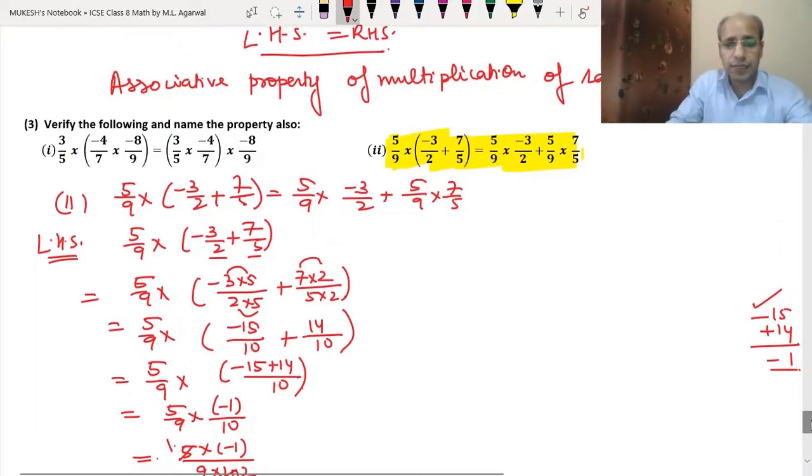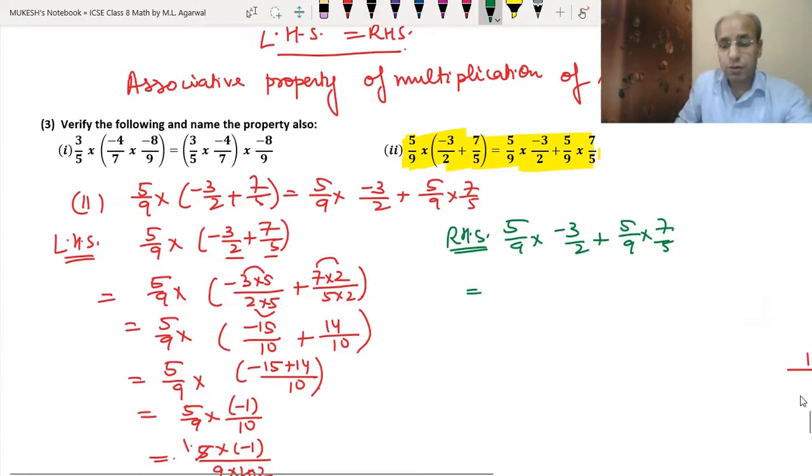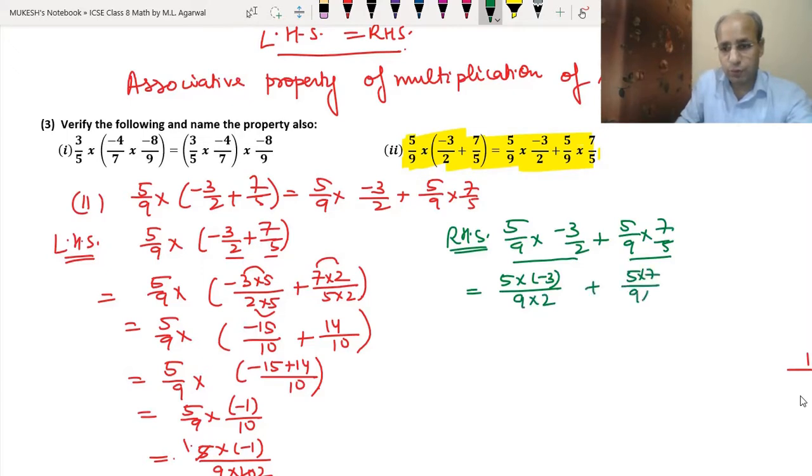Now we will calculate the right hand side. The right hand side is 5 upon 9 into minus 3 upon 2 plus 5 upon 9 into 7 upon 5. According to the BODMAS rule, first we will solve the multiplications, then we will solve the addition. We will not first solve the addition. So we will get 5 into minus 3 upon 9 into 2 plus 5 into 7 upon 9 into 5. This 3 and 9 can be divided: 3 ones are 3, 3 threes are 9.